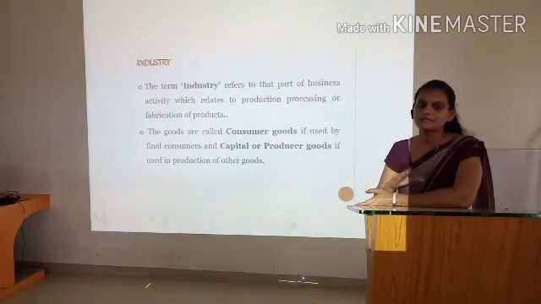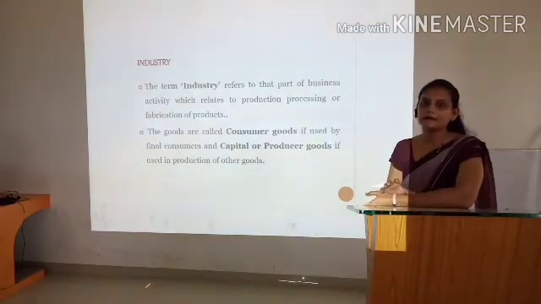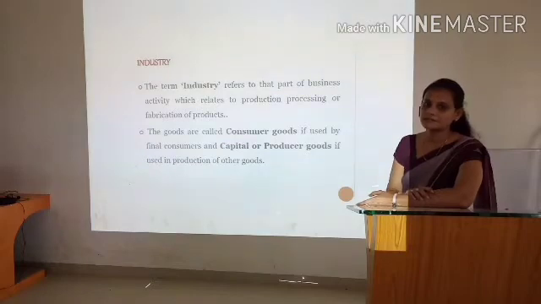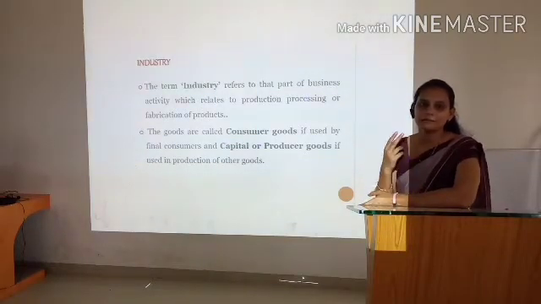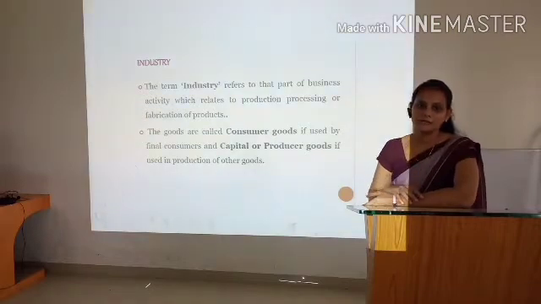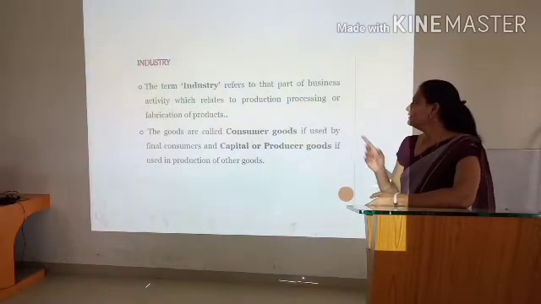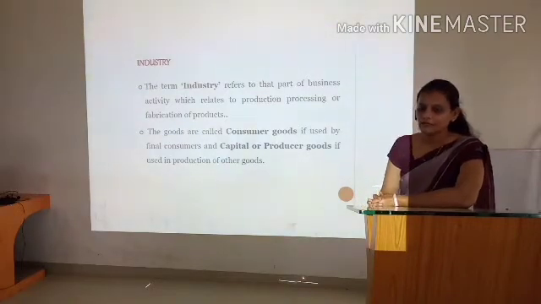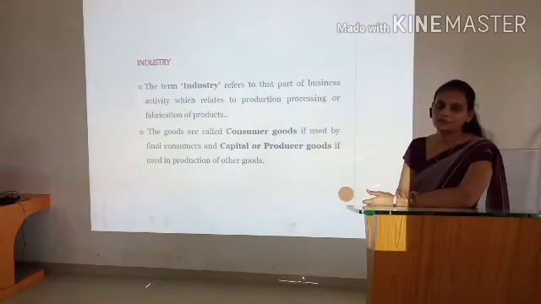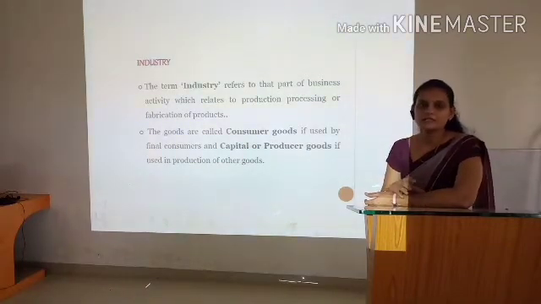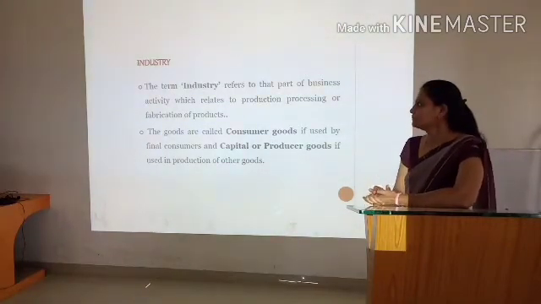So what is the actual meaning? Any plant, activity or firm that is busy in three processes, that may be production, processing or fabrication of products. Those three are the activities of industry. Different goods or products are manufactured by industry.